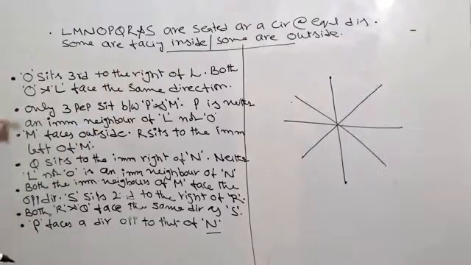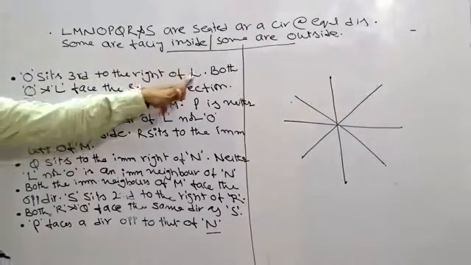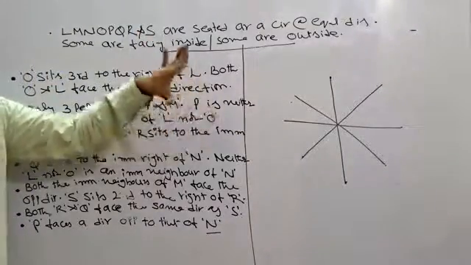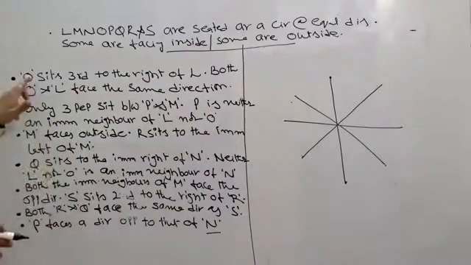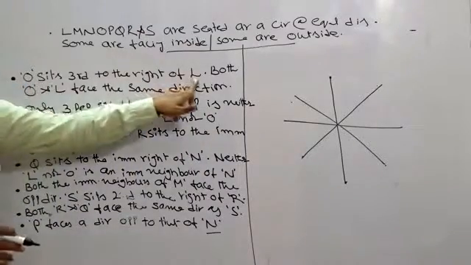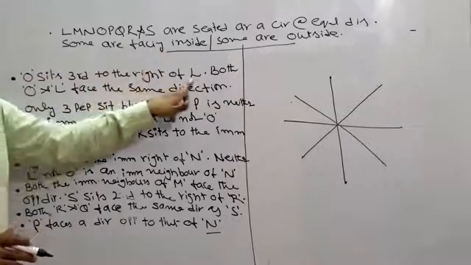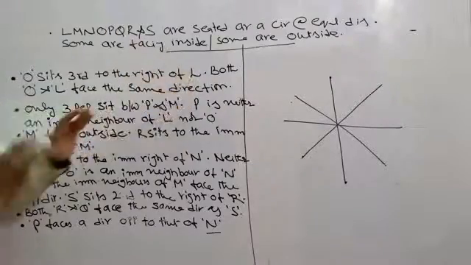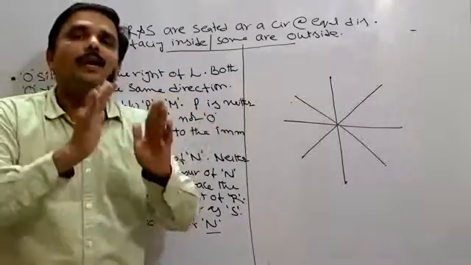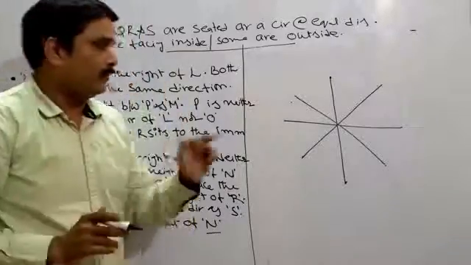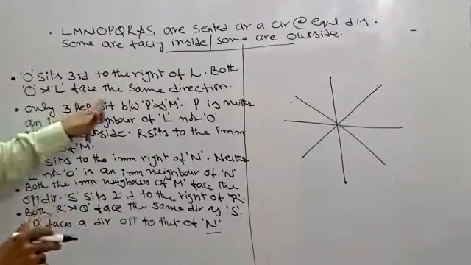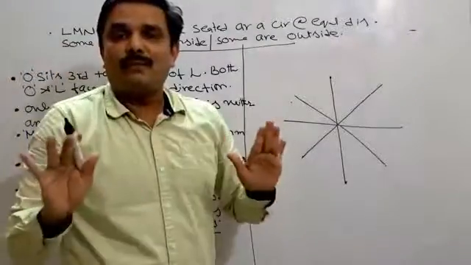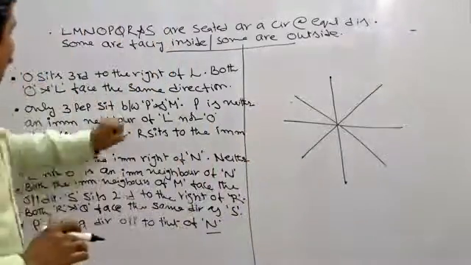The first information you see: O sits third to the right of L. I cannot start the question with this information, because starting with which information is very important in this type of question. O sits third to the right of L means O's position depends upon L's position, and first of all I don't know where to keep L, and I don't know which direction L is looking at. Keep this information as buffer information. Then go for the next one. Both O and L face the same direction. Even this information is not useful for me at this moment. Keep it aside.